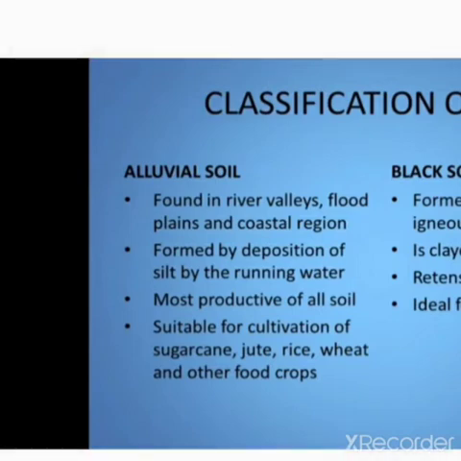These soils are found in the regions of river valleys, floodplains and coastal regions. These are formed by the deposition of silt by the running water. It is suitable for the cultivation of sugarcane, jute, rice, wheat and other food crops.